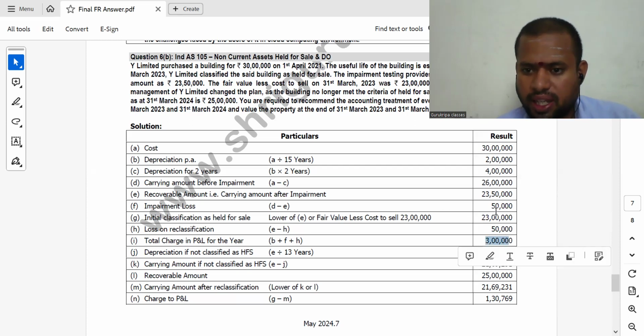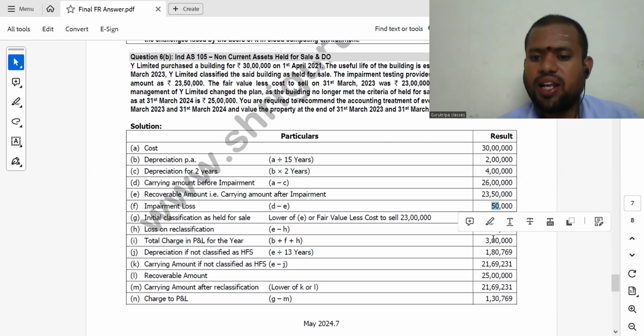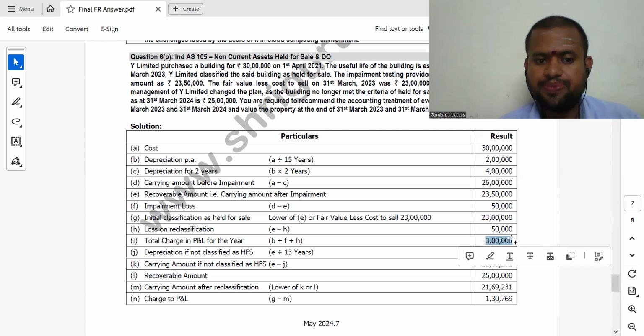This is correct, but here 2 lakh, some typo error is there. So here it should be 2,50,000, because the difference between 26 lakh and 23,50,000 is 2,50,000. Impairment loss and loss on reclassification 50,000. So totally charge to P&L will be 3 lakh.